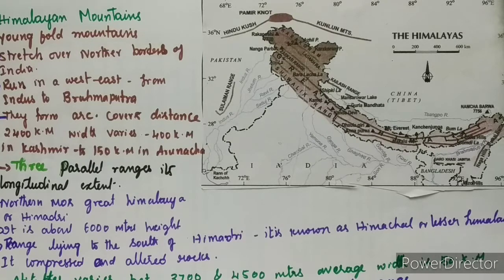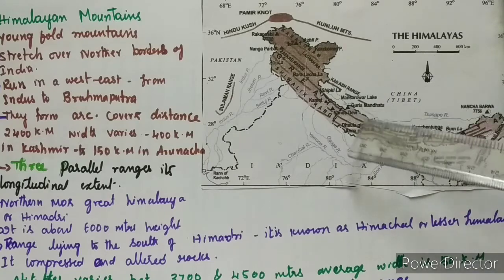The Pir Panjal range forms the longest and the most important range. The Dhauladhar and the Mahabharat ranges are also prominent ones. This range consists of the famous valley of Kashmir. The Kangra and Kullu valleys are in Himachal Pradesh. This region is well known for its hill stations. Kullu and Manali, you have heard about all those, I believe, are very famous for their hill stations. Even the Kashmir valley is very famous.